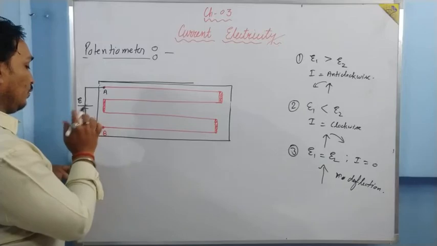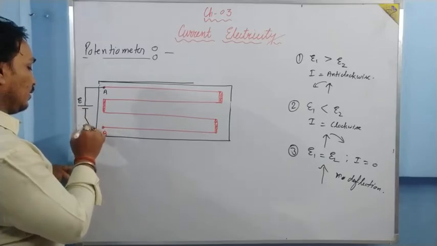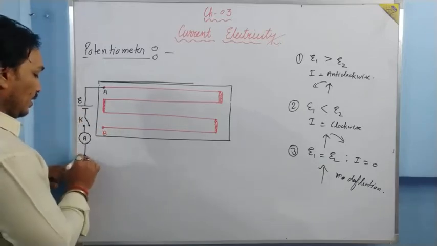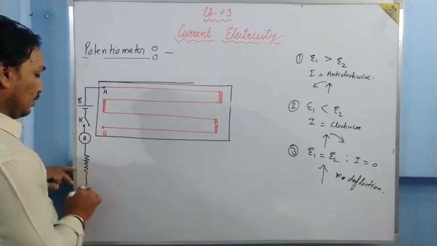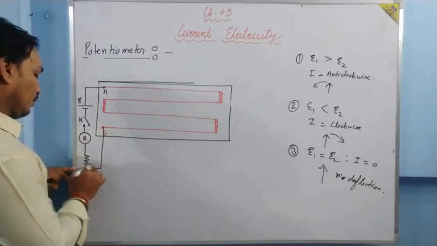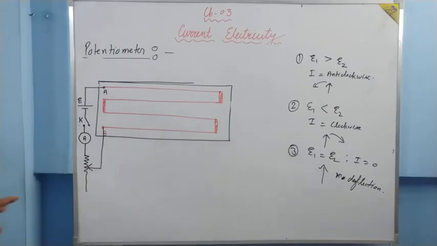Let us make the key over here only. This is your key, and we connect a rheostat. This is the driving circuit of potentiometer, it drives the potentiometer.